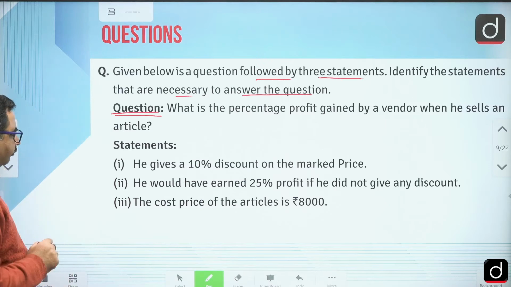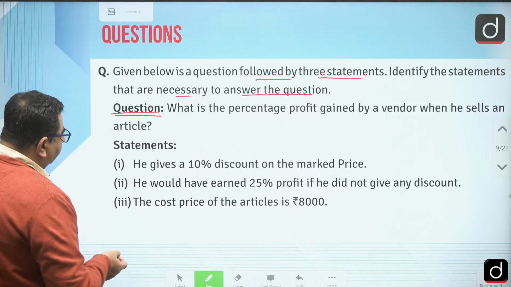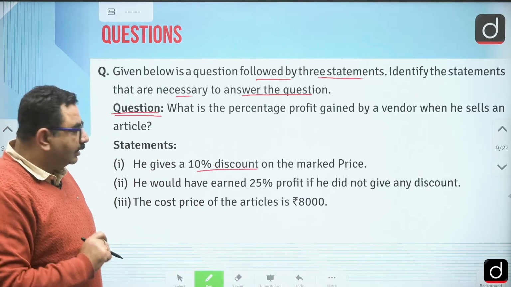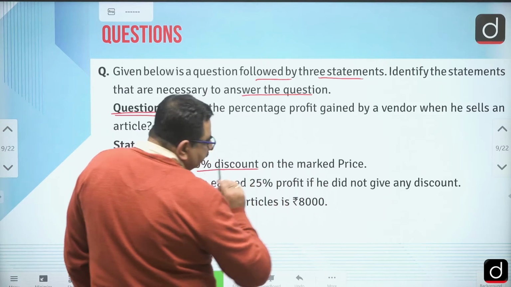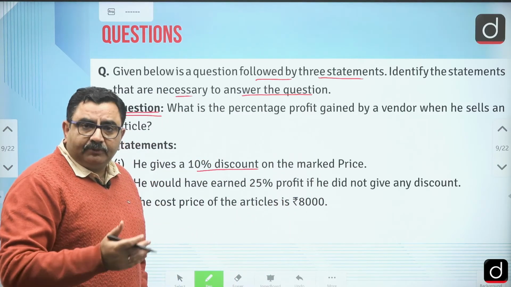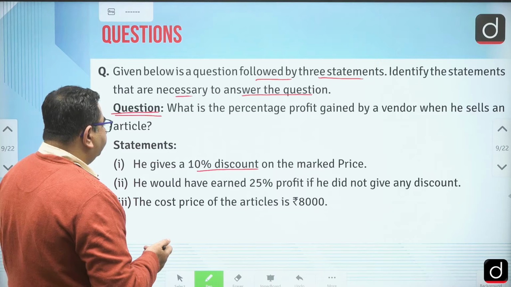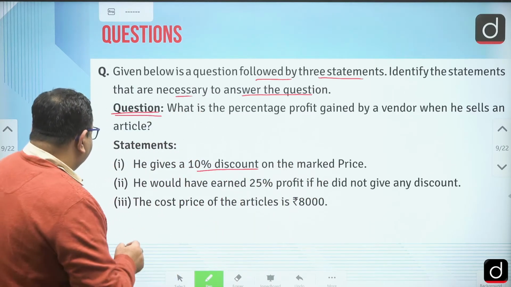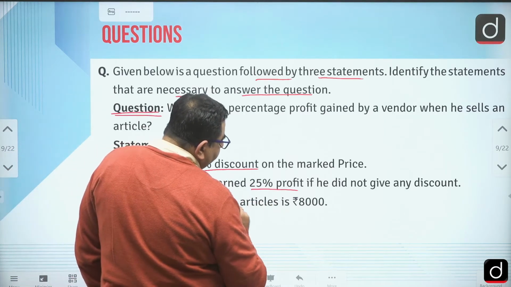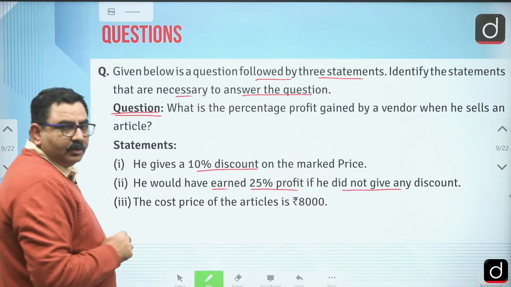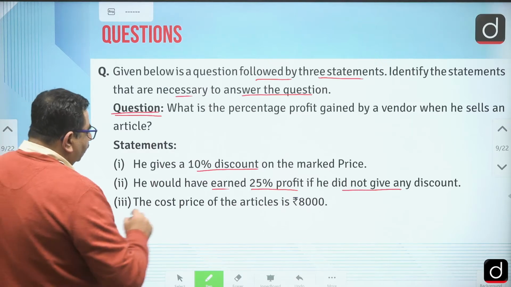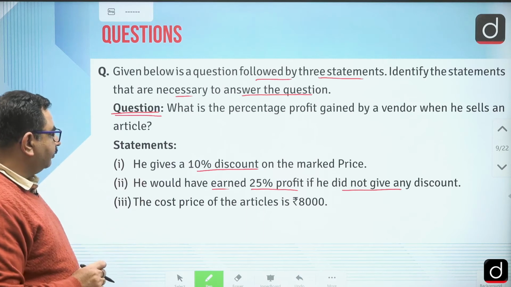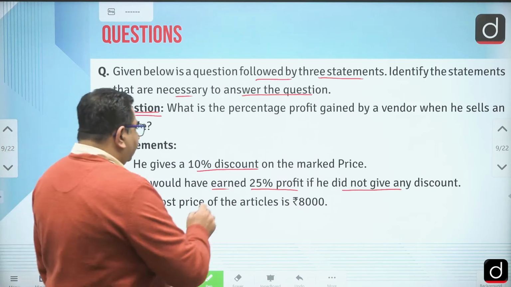So here first of all, if we combine them, he gives a 10% discount on the mark price, that is sure. Now we do not know the mark price, right? Maybe the mark price is 100, then 10% of 100 would be different. Or if the mark price is 200, then 10% of 200 would be different. Second, he would have earned 25% profit if he did not give any discount. So this is a hypothetical condition.